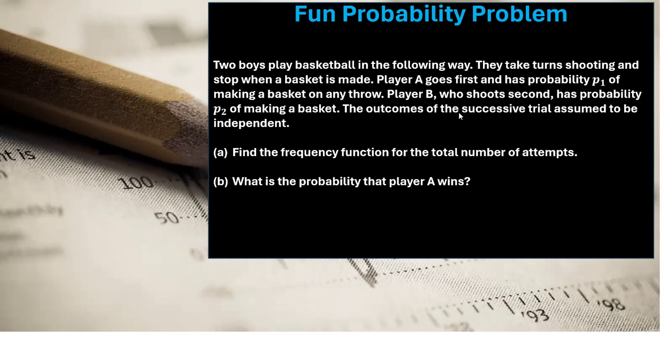The first part of the problem asks us for the frequency function for the total number of attempts. Basically, I want to find the PMF for the total number of attempts. Then the second part is to find the probability that player A wins.